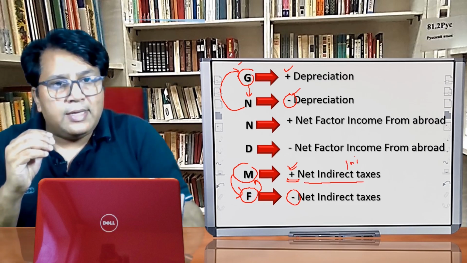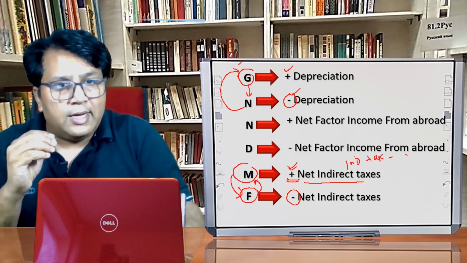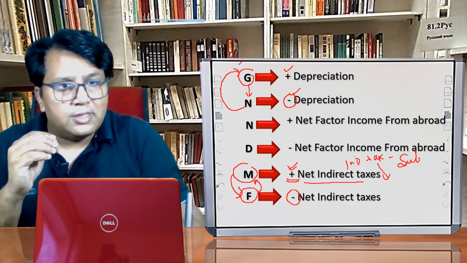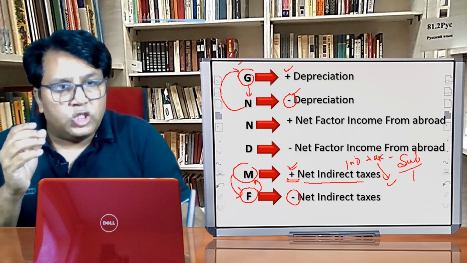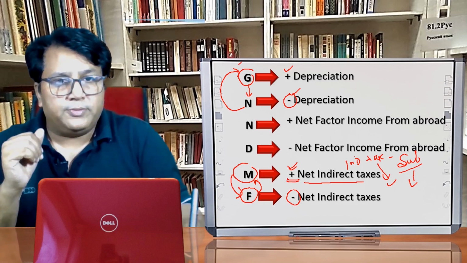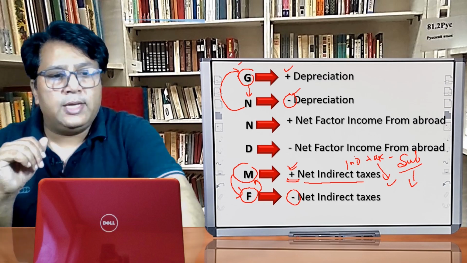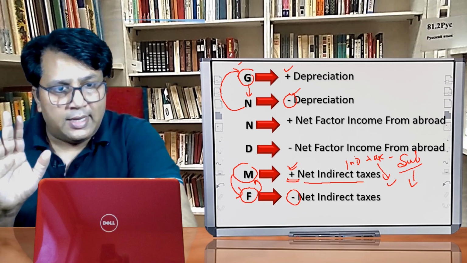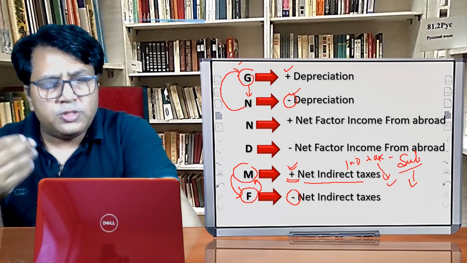Always remember, net indirect taxes mean indirect taxes minus subsidies. Indirect taxes means service tax, VAT, GST, and subsidies mean the financial help given by the government. I hope the point is clear. Now let us see how we can apply it.